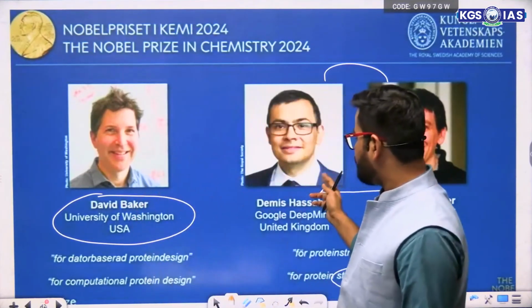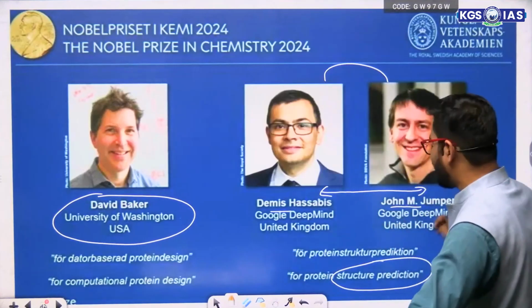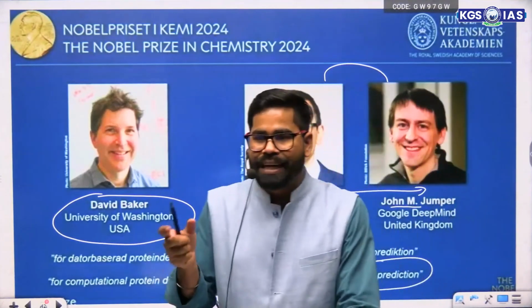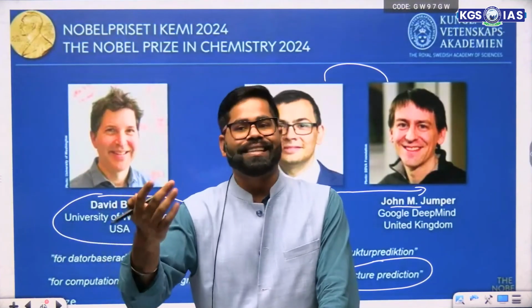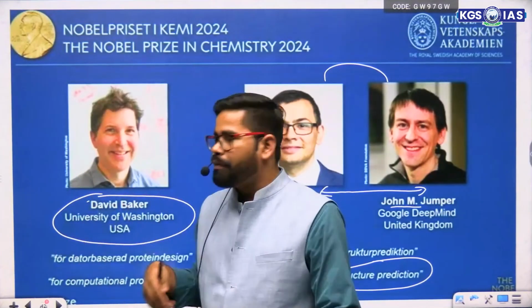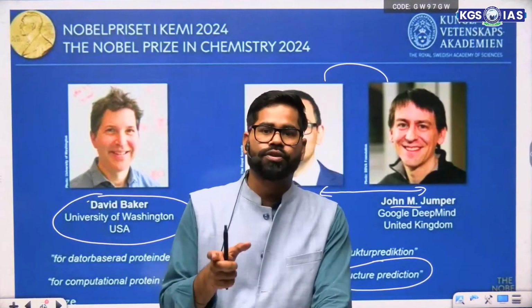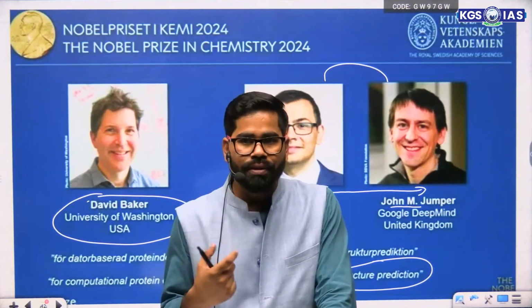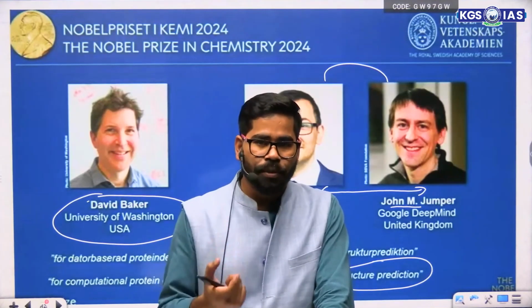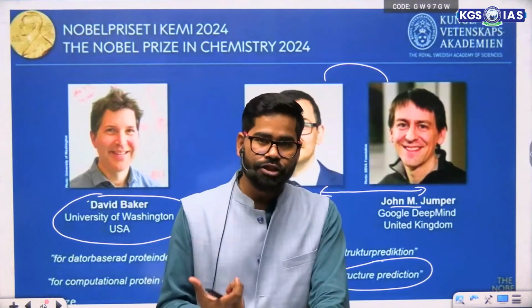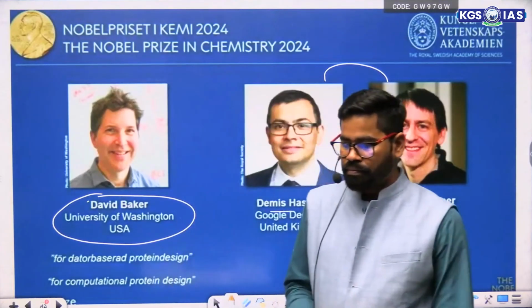So these two gentlemen have helped in prediction of a structure which was already existing. Means proteins were already there, we were just predicting the structure. And here David Becker's bespoke software is creating new designs for computational protein design, means for designing new types of proteins, artificial proteins or designer proteins. I hope that is clear.